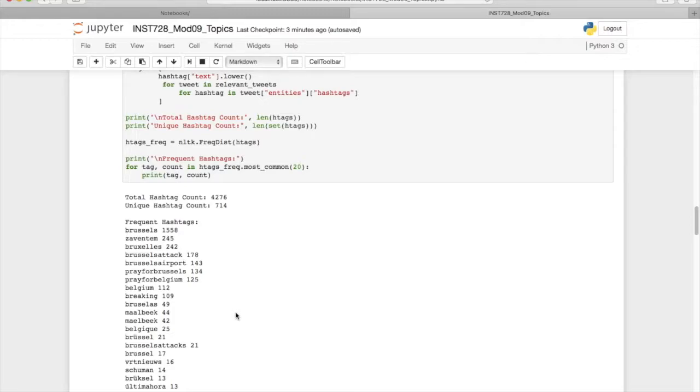But you could make the claim that hashtag Zaventem or hashtag Brussels airport is a separate topic than hashtag Maelbeek. This is the transit station, the metro station in Brussels that was attacked. People discussing the airport versus people discussing the transit bombing may be having different discussions. One could be talking about the number of casualties at the airport, the other about the number of casualties at the metro station, or it could be conversation about both. So you might have thoughts and prayers are out with everyone, hashtag Zaventem, hashtag Brussels airport, hashtag Maelbeek, these kinds of things. But it's up to you as the analyst to figure out how you want to interpret this information.